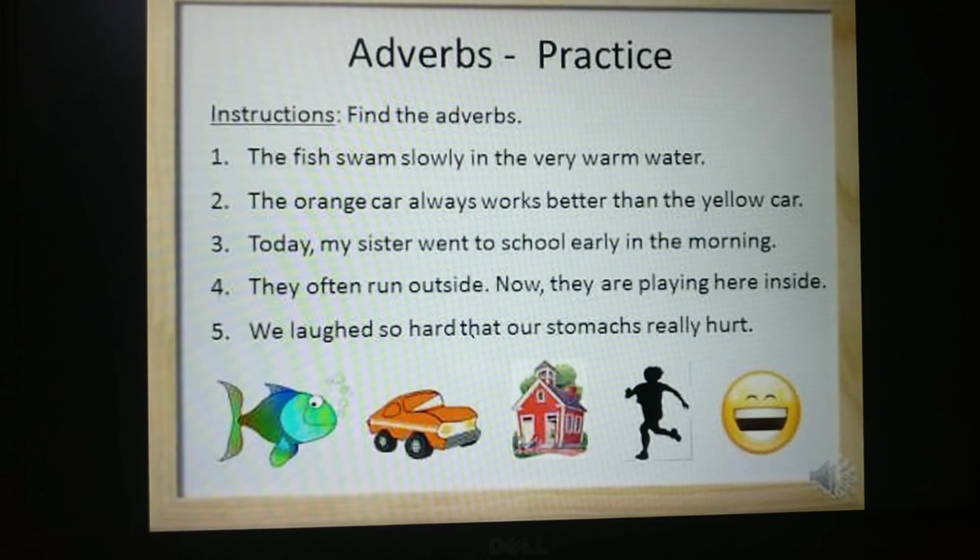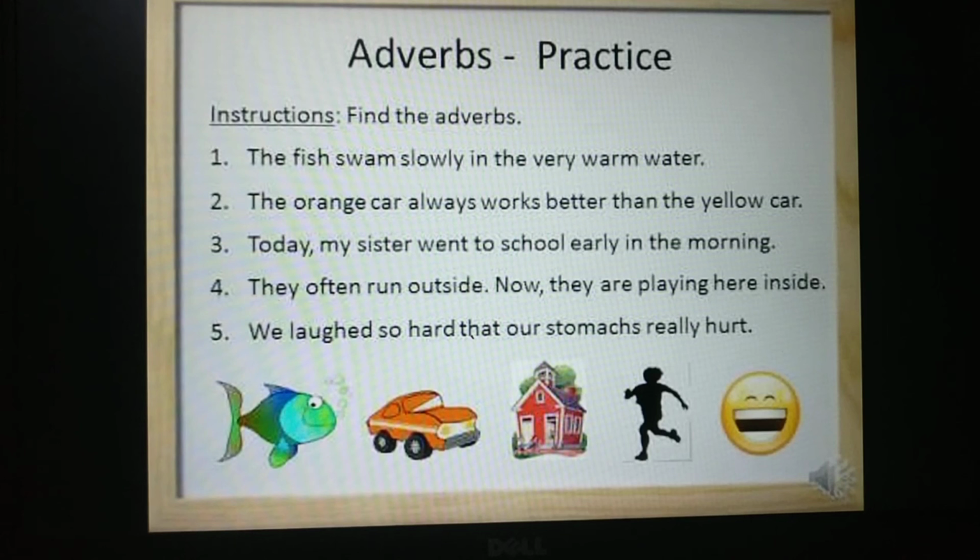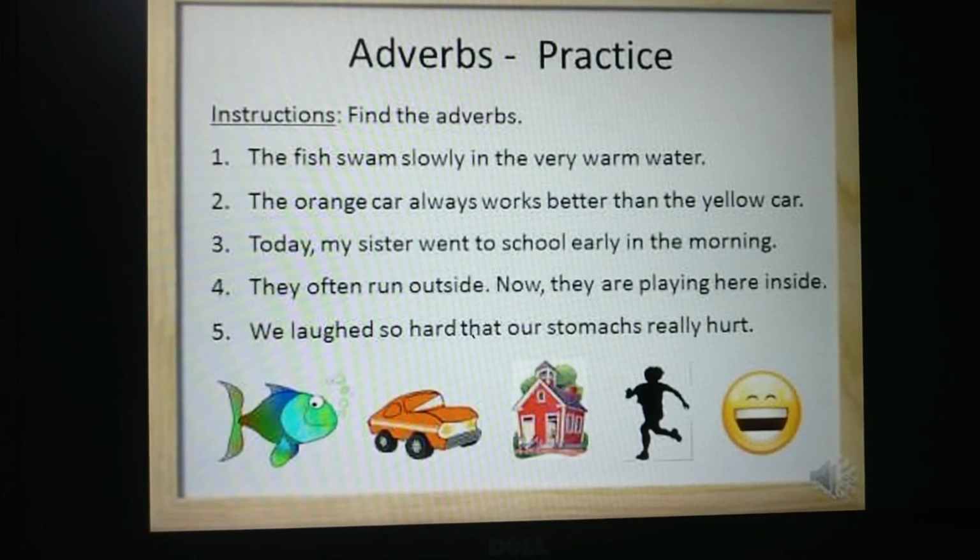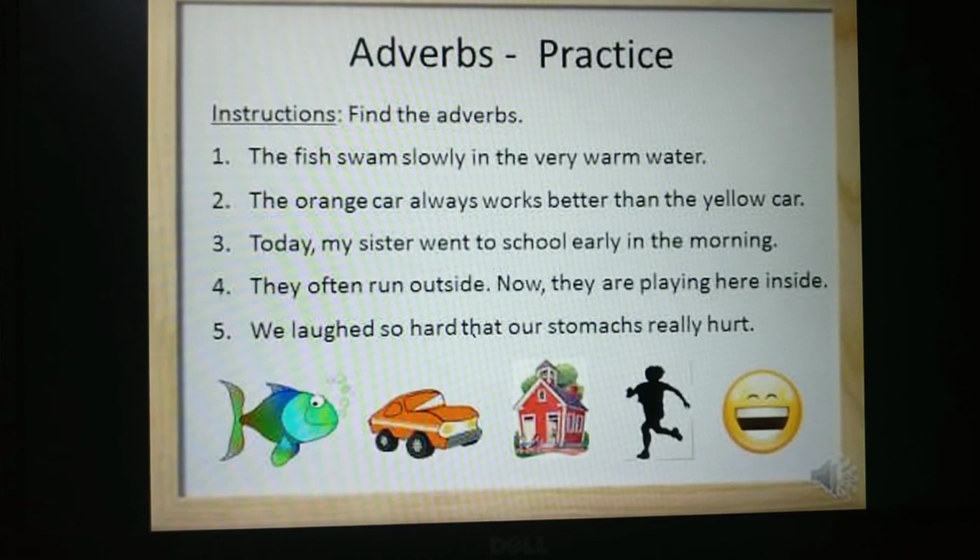We laughed so hard that our stomach really hurt. In this sentence, how did we laugh? We laughed very hard. So the word so is an adverb here, and after laughing so hard, what happened? Our stomach really hurt. So really is also an adverb.